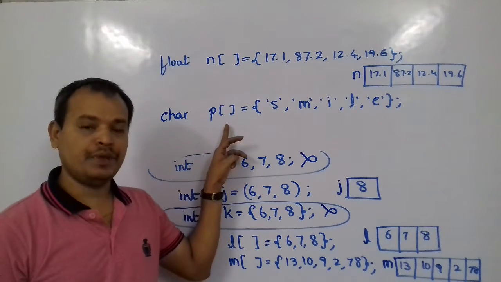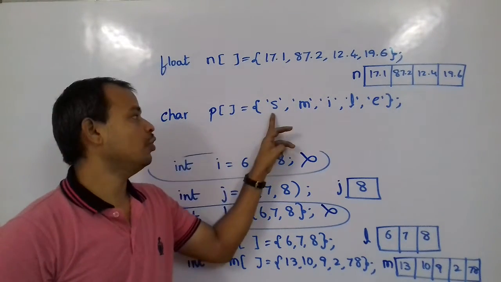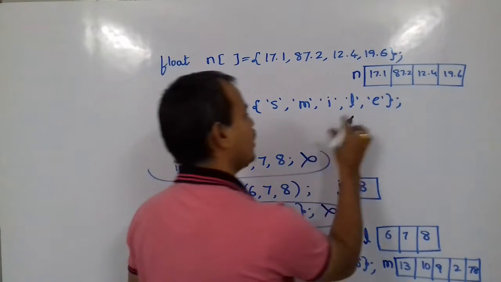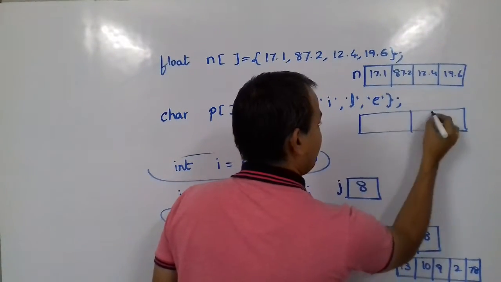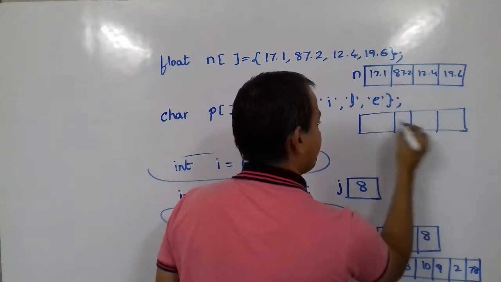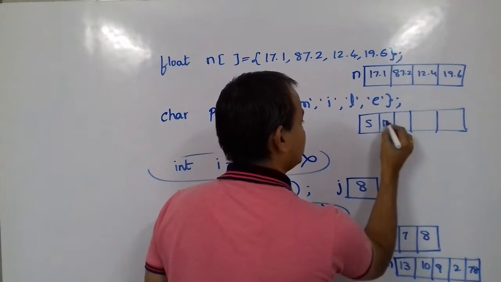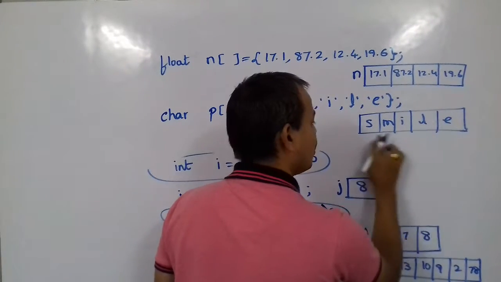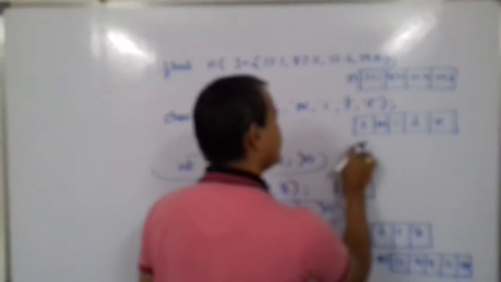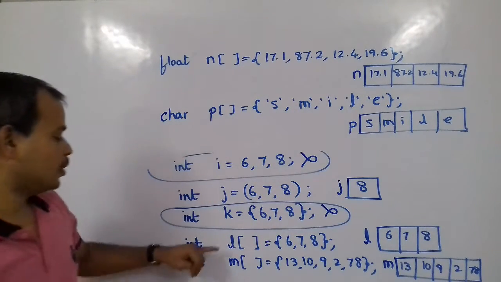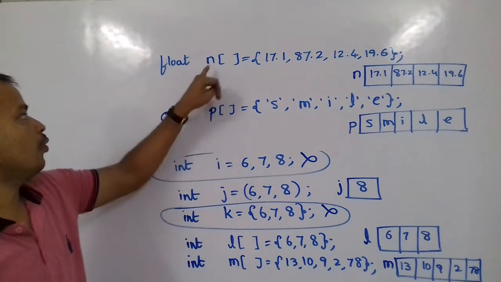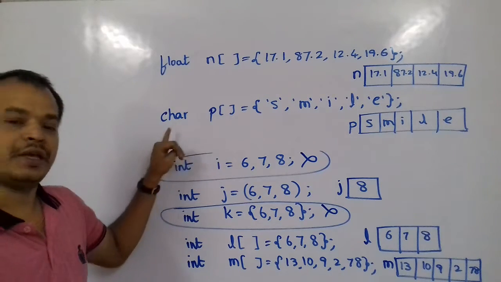P is a character array that is holding these 5 values. An array will be created that stores S, M, I, L, E. These are all characters, a set of characters, and the name of this is P. So we have created 2 arrays of integers, 1 array of floats, and 1 array of characters.